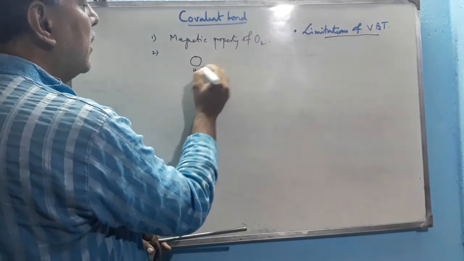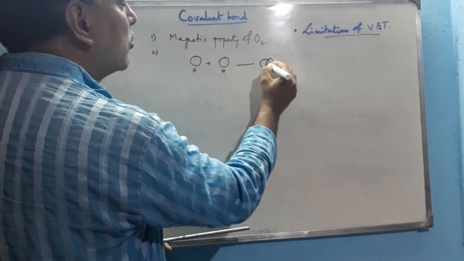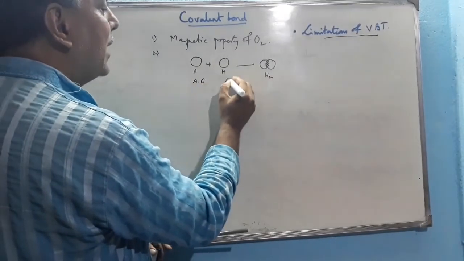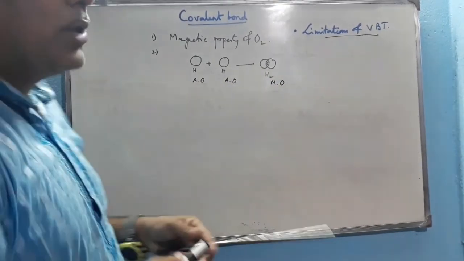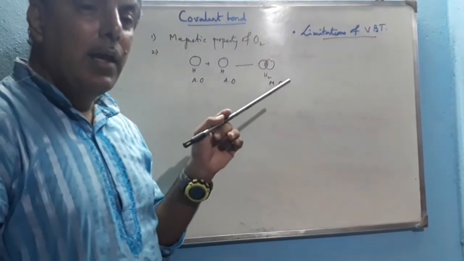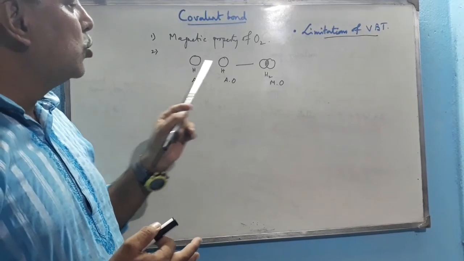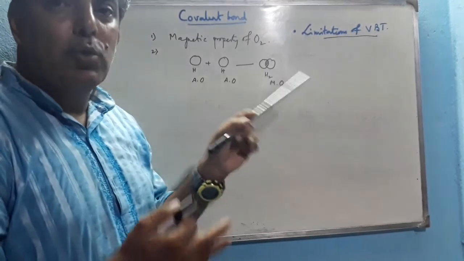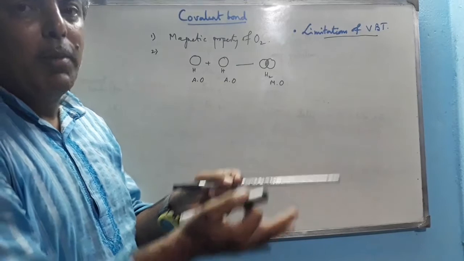Second, suppose one hydrogen atom combines with another hydrogen atom to form a hydrogen molecule through this type of overlap. This is the hydrogen molecule. So these two are the atomic orbitals and this is the molecular orbital. Each atomic orbital possesses some amount of energy, and when two atomic orbitals combine to form only one molecular orbital, the total energy sums up in the molecular orbital. So the energy of the molecular orbital will be increased.